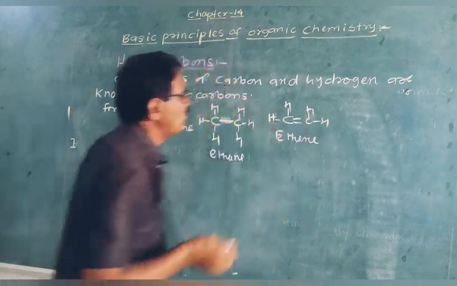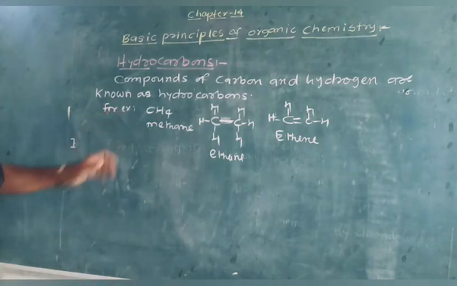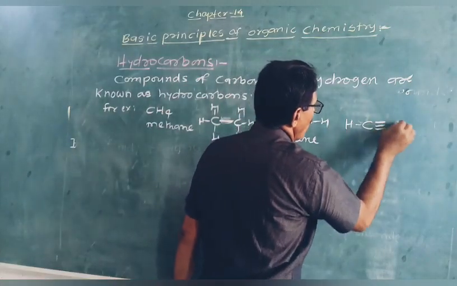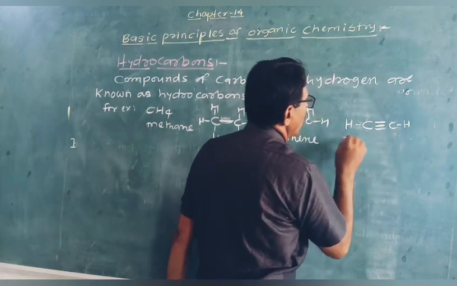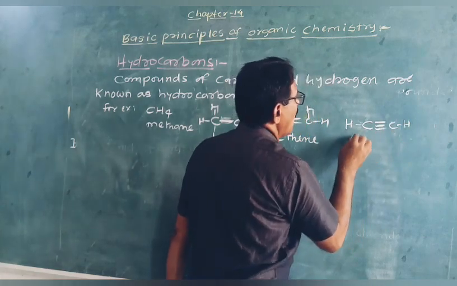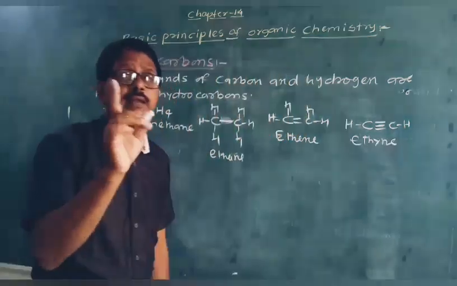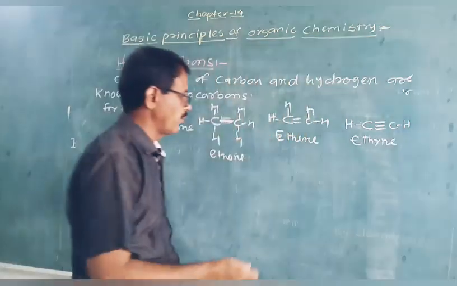These are the examples of hydrocarbons. We can write one more example like this: CH≡CH, it is again ethyne, also an example of a hydrocarbon. Benzene, that is an aromatic compound, is also an example of a hydrocarbon.